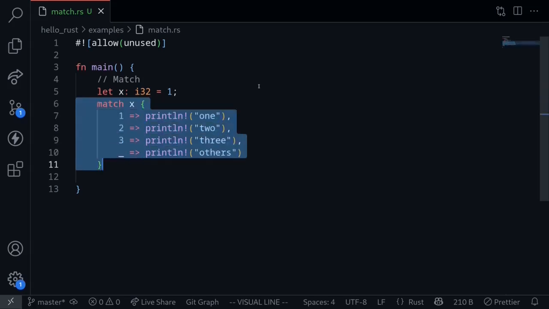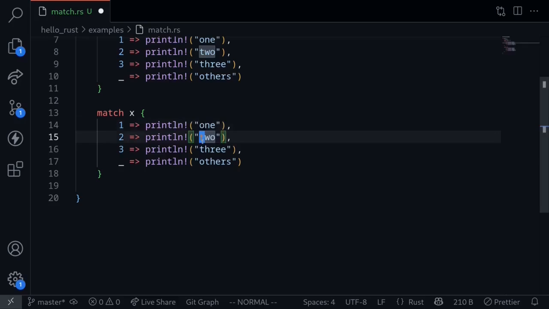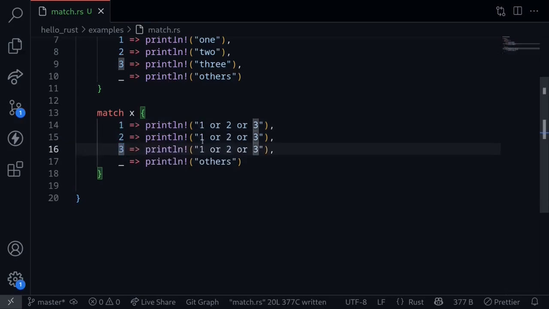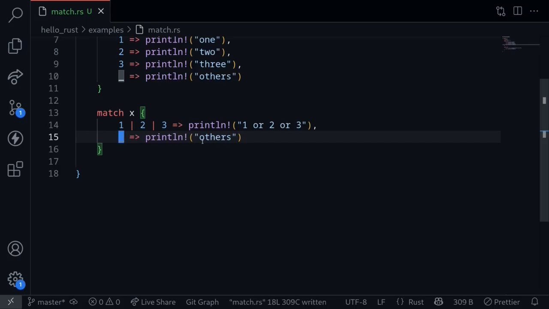Now consider the case that for numbers 1, 2, and 3, maybe we wanted to say 1 or 2 or 3. So this is the same case for numbers 2 and 3. So this is one way of doing it. Another shorter way of writing the same thing is to say 1 or 2 or 3. So these two codes do exactly the same thing.